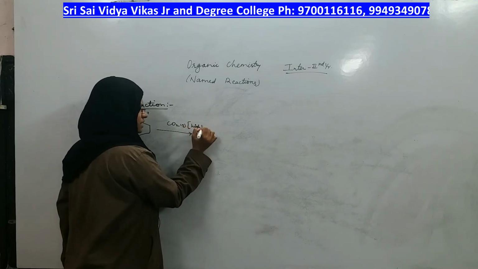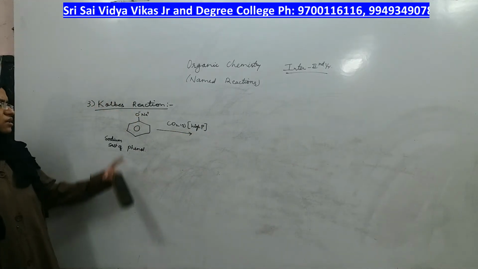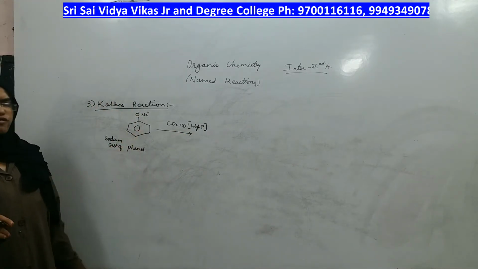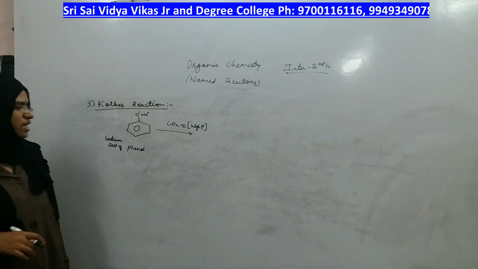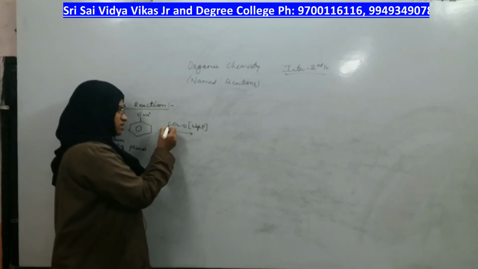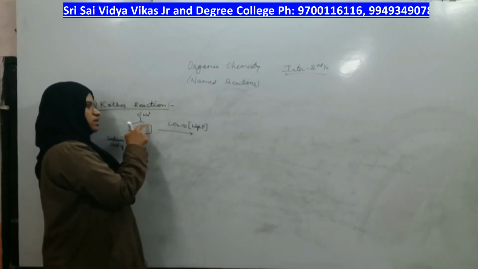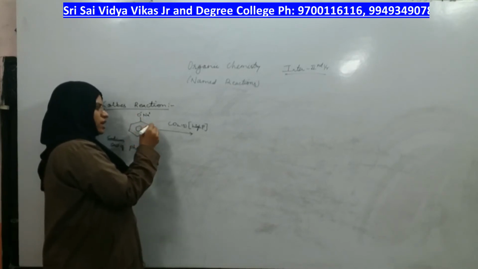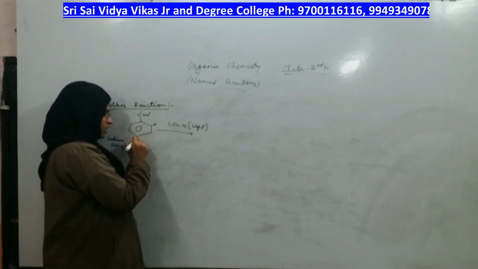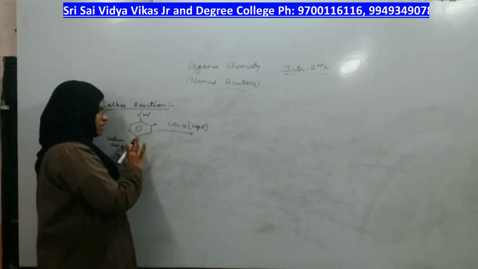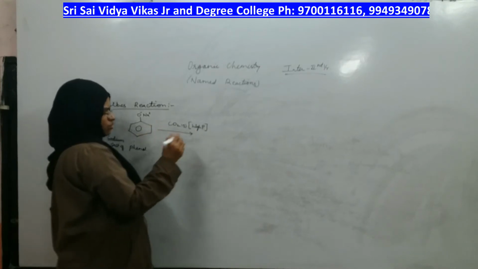At high pressure, sodium salt of phenol reacts with carbon dioxide, in which this carbon dioxide attacks on the benzene ring beside phenol at ortho position or opposite to phenol at para position. Preferably it will be attacked at ortho position only.